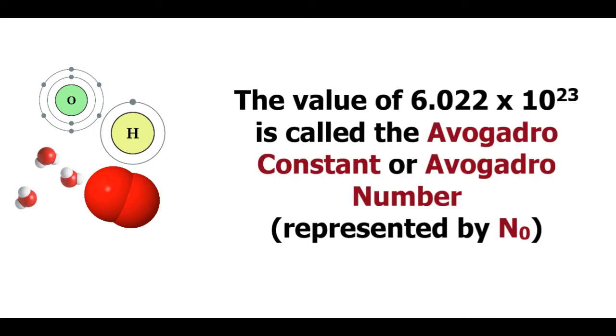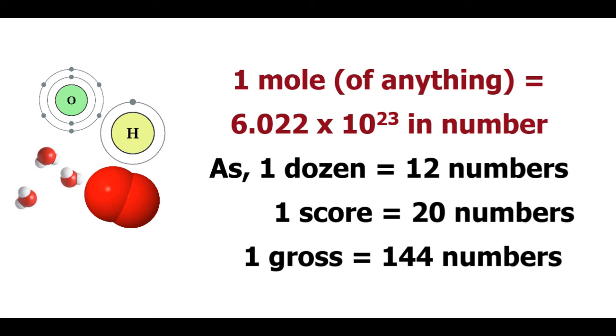This is an experimentally obtained value. This is called the Avogadro constant or Avogadro number, which is represented by N naught. This constant was named in honor of the Italian scientist Amedeo Avogadro. So 1 mole of anything is equal to 6.022 × 10^23 in number,